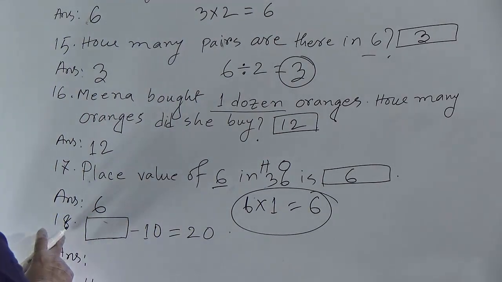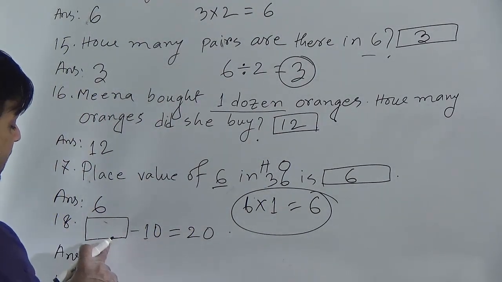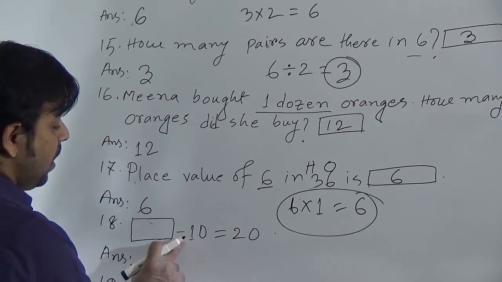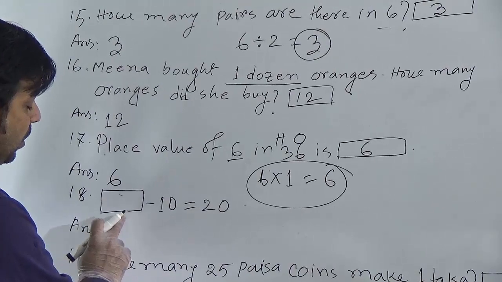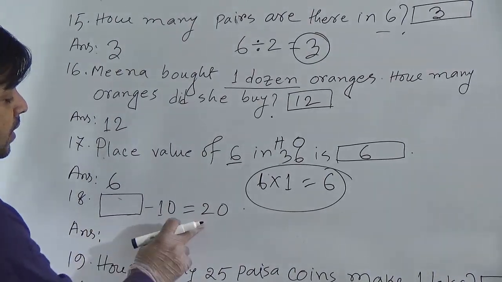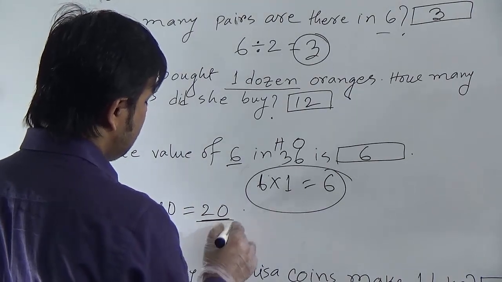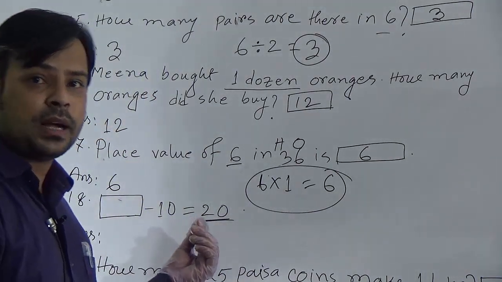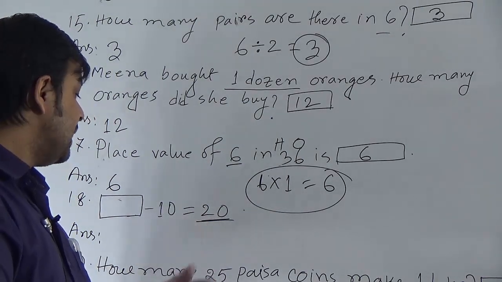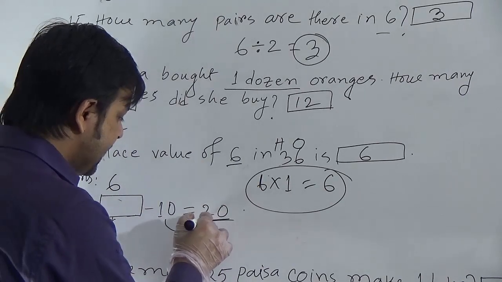Now, next question 18. At first a blank box is given, then a minus sign, and if we subtract 10 from the blank box, it means here is a number, we will get the answer 20. It means that after subtracting 10 from a number we will get 20. It means that the number will be the sum of 10 and 20.